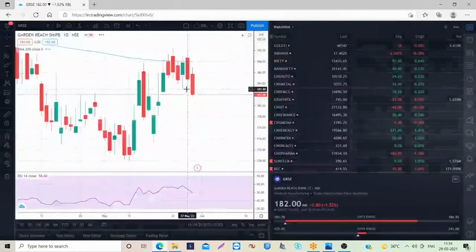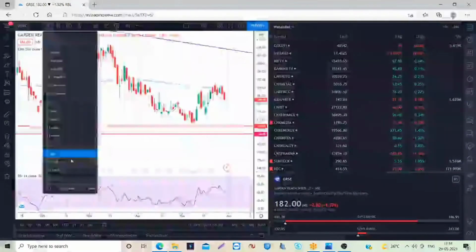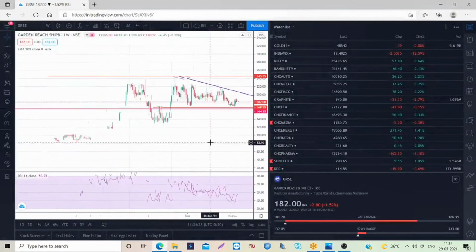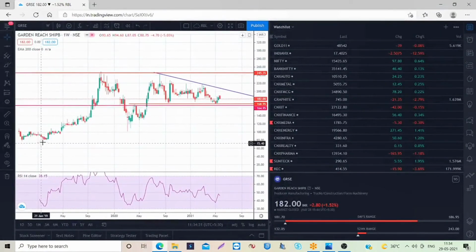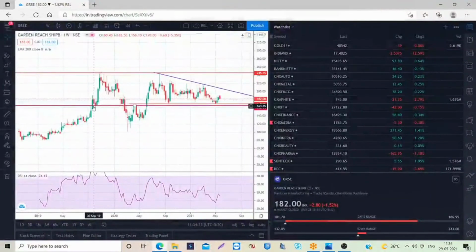So GRSE is a stock that looks very attractive in the technical charts. When I see it in the weekly time frame, this is the complete picture of GRSE. Initially the stock went up and again it fell down. See here, this will be the resistance. When the stock is going up, it is acting as a resistance.